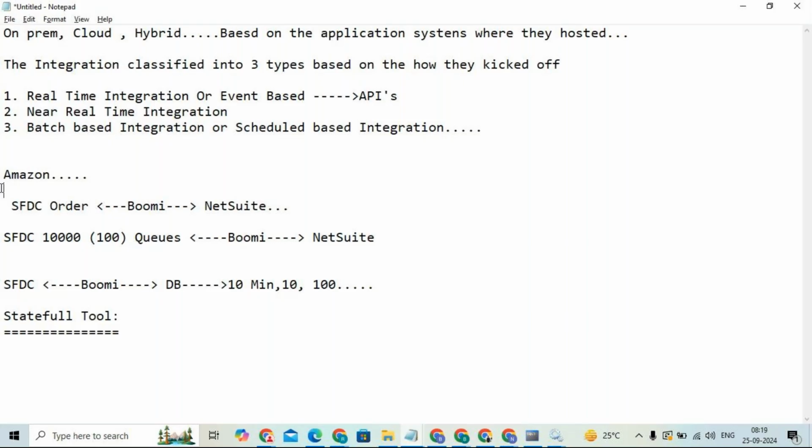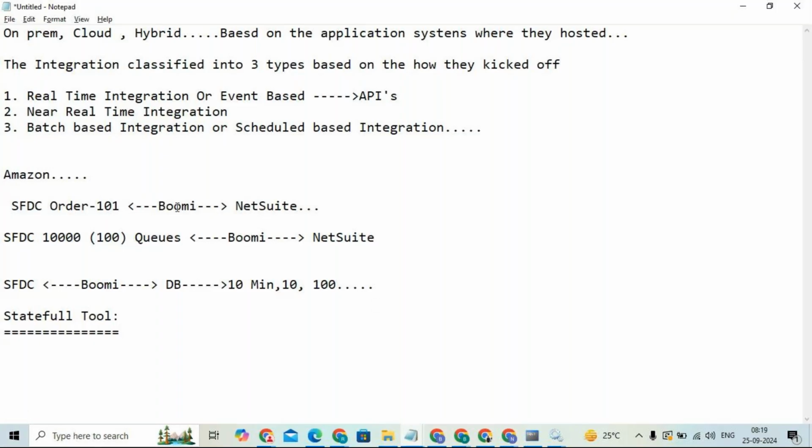So now, to get all these details, they need to maintain some kind of data from the starting to the ending. For example, today I ordered one item, and after 3 days the Amazon team is going to ship that particular order to me. How will we track all these things? To track this, they need to store some data. So let's say now the order is created here, and the order number is 101.